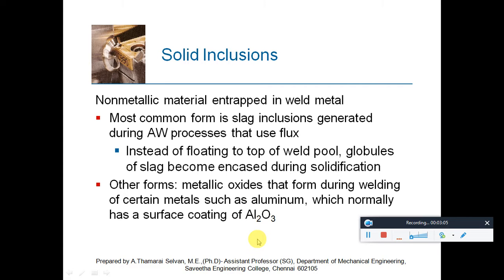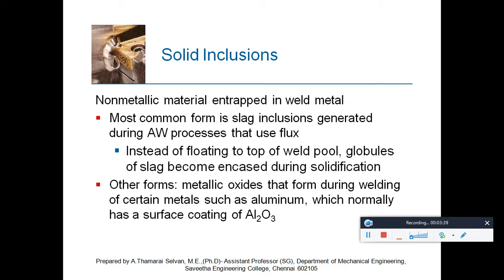The solid inclusions are unavoidable. The most common form is the slag inclusion generated during arc welding processes that use flux. Though most of the slag is removed, as it forms a coating on the weldment surface after solidification, some of the slag will get included inside the molten metal.